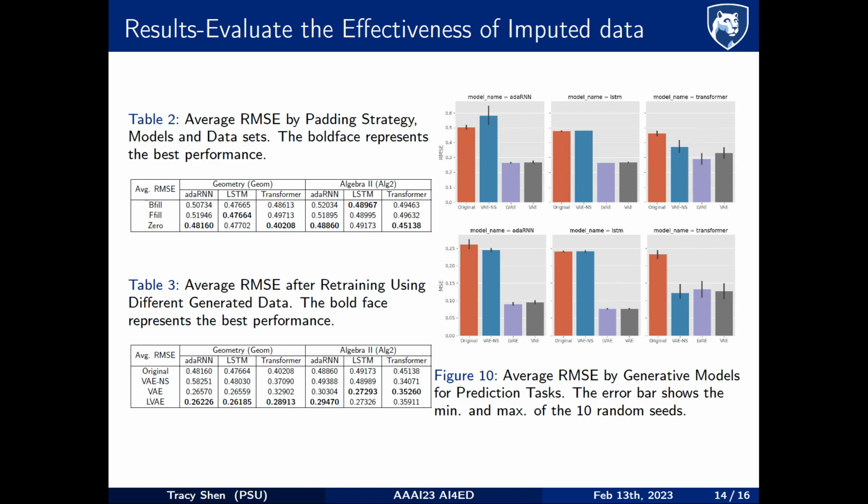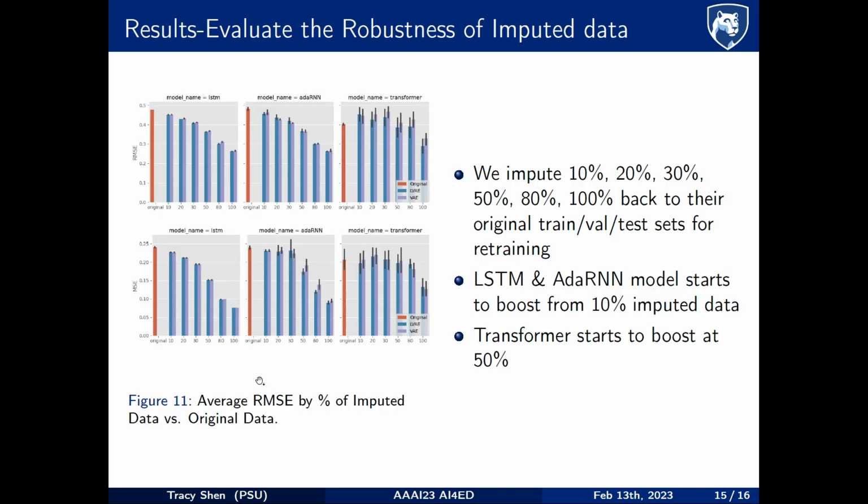Next, we evaluate the effectiveness of the imputed data. First, we use the best performance from table 2 in boldface to predict the target variable for the generated data and then impute it back for reprediction. Table 3 showcases the average reprediction performance over 10 random seeds. We can tell that adding the generated data from VAE and LVAE makes RMSE drop about 50%, while the one from VAE-NS does not much. This clearly indicates superior boosting capability from the subject-based generated data.